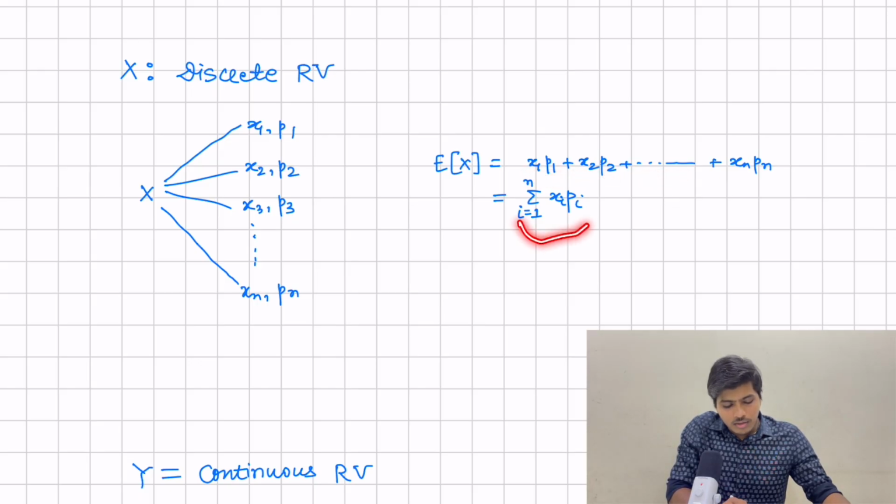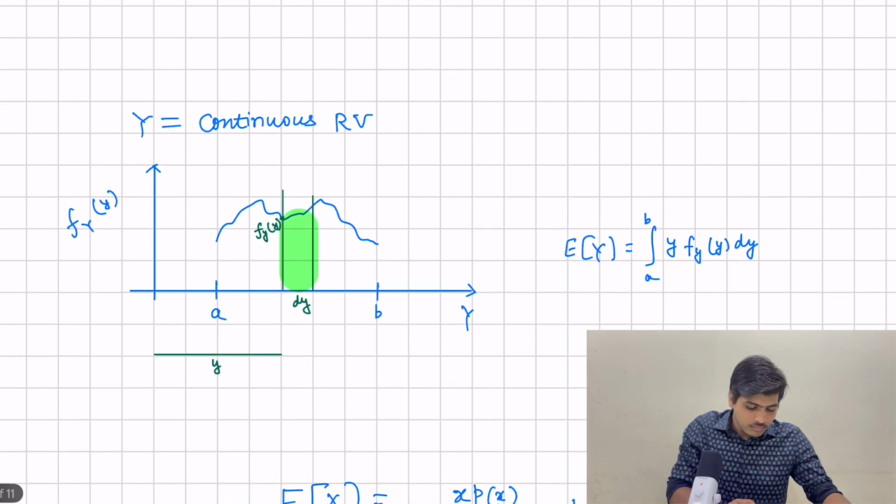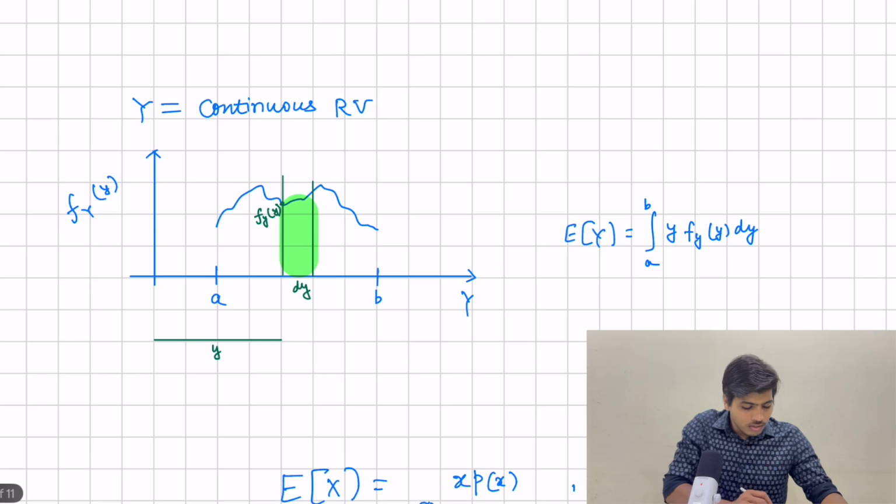In short, we can write summation of xi times p of xi. For a continuous random variable, let's say that y takes values between a and b, and f of y is the PDF of this random variable y. Then expectation of y will be the integration of y times PDF times dy from a to b. This will be the expectation of a continuous random variable.